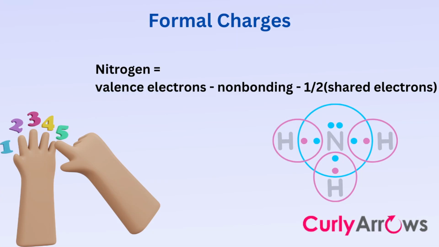Curly Arrows makes sure that atoms are responsible for sharing the electrons. It has a chapter on formal charges, which is a bookkeeping method to keep atoms accountable. Here, we calculate every electron transaction and its net effect on the molecule, whether it develops any charge, positive, negative, or neutral due to it.